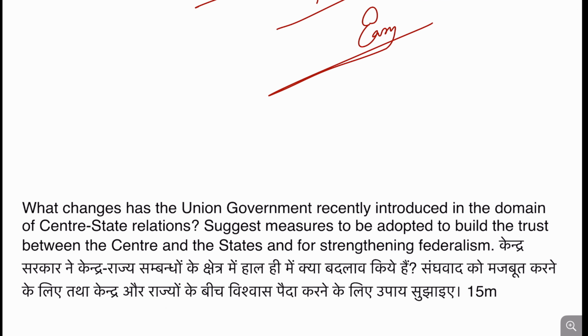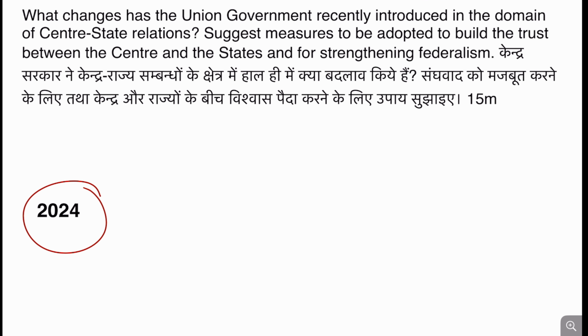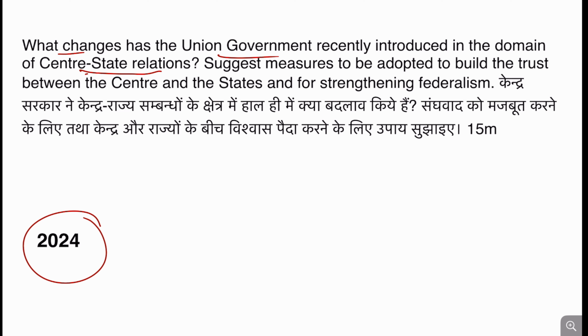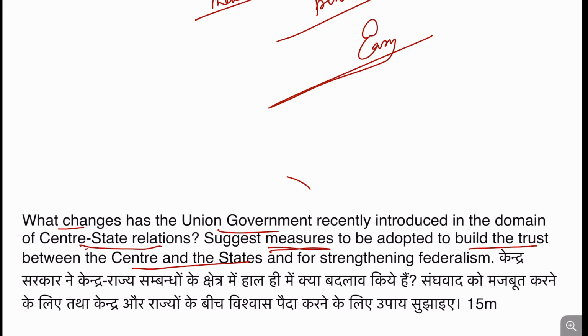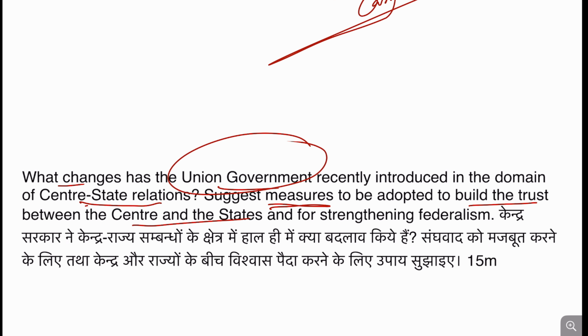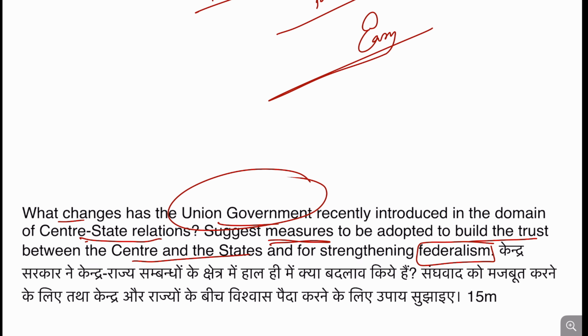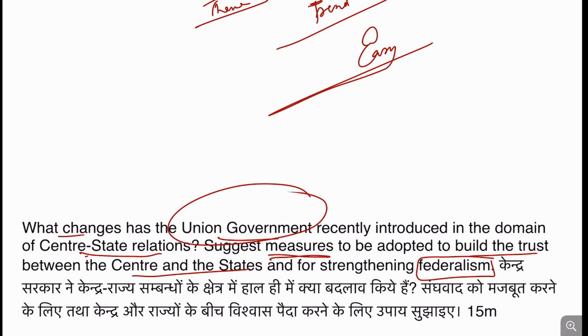And when we see the previous type of question in 2024 itself, that is the previous year only, the question has been asked: what changes has the Union government introduced in the domain of center-state relations, and what measures can be adopted to build trust between center and states. So in fiscal federalism, this type of question has already been asked. Okay, but this question is about federalism as a whole, but yes, many of the students will write fiscal federalism also within that domain. Okay, and in that sense I will categorize this question as easy to answer, right? So this is about question number 14.